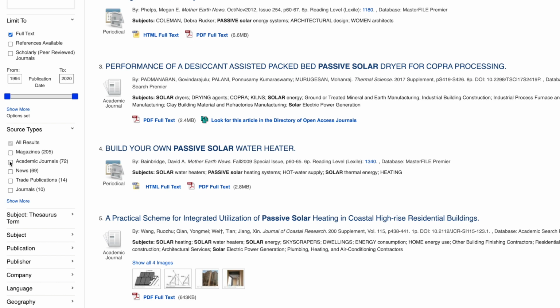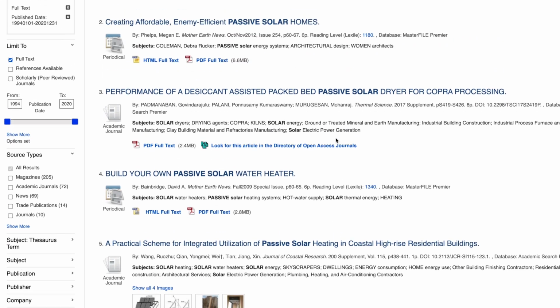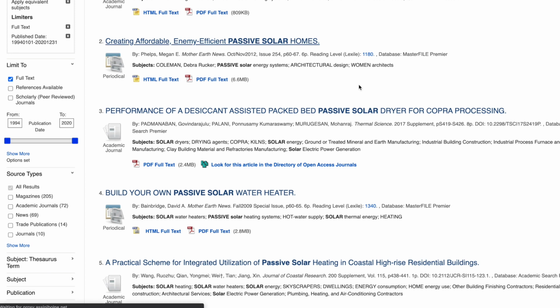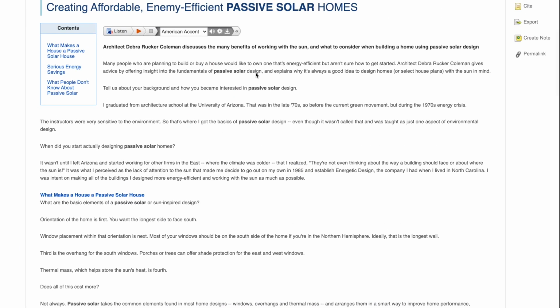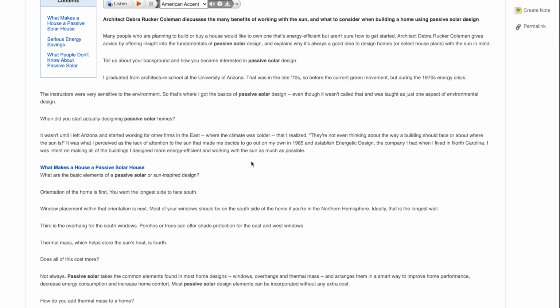I can also check off these filters here. Maybe I only want magazines or I only want news reports. But once I'm happy with what I'm looking at, I really start to read. I see this journal right here is probably pretty good, right? It's all about passive solar homes, and I just kind of scroll around looking, but I'm going to go into this one right here. Let's say I read this article, I'm learning new things about it, and I want to add some of the information from this article to my essay, and I really did.